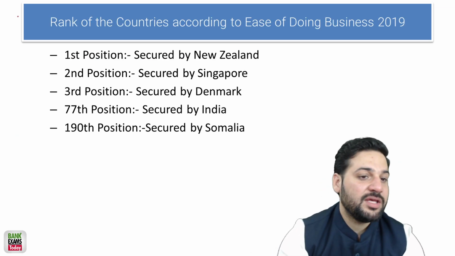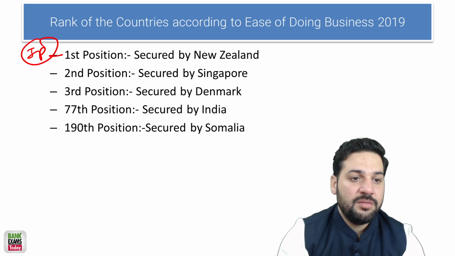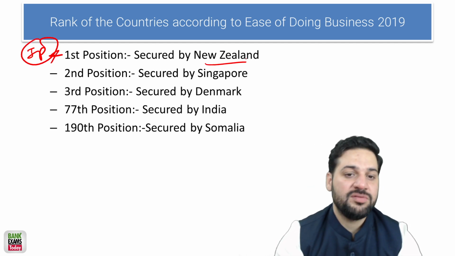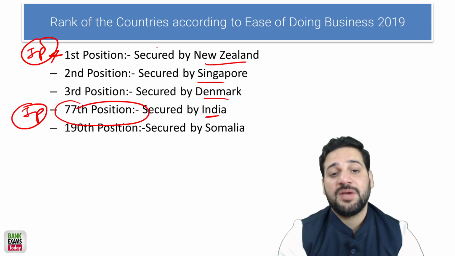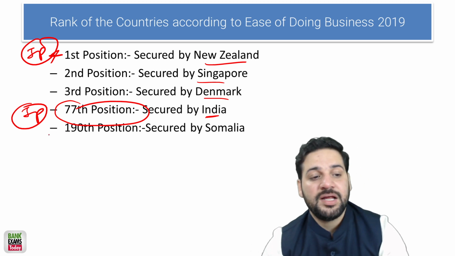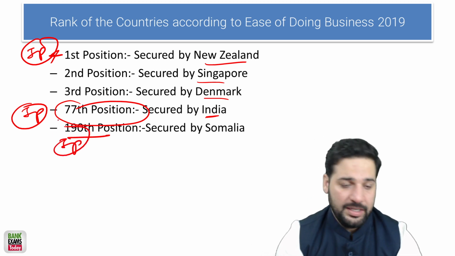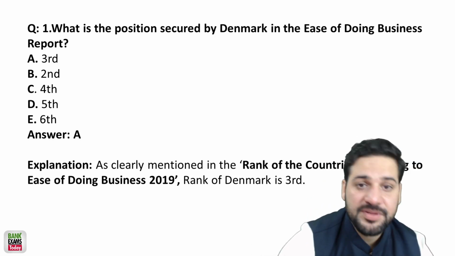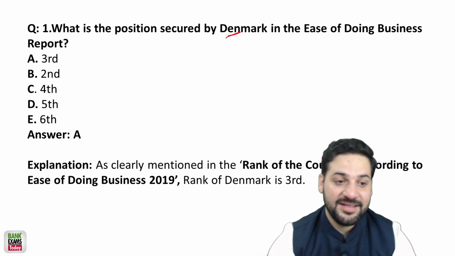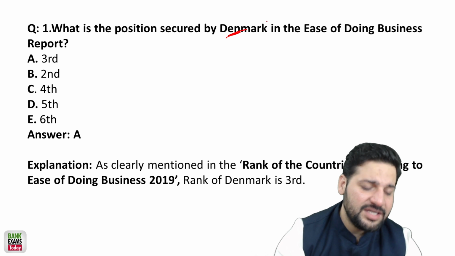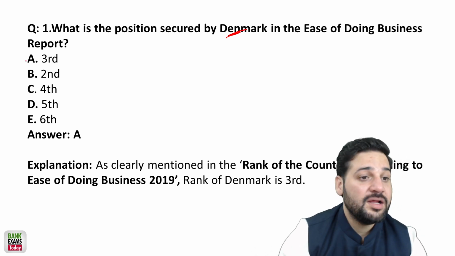The first position is secured by New Zealand. Please remember that. First position by New Zealand, then Singapore, then Denmark. India's position is 77th. Again, very important. First position by New Zealand, 77th by India, and 190th by Somalia. The important question, I would say, what is Denmark's rank? I mean, it can be there in the exam, but not really. It will be in the option, but anyway, you should know that.